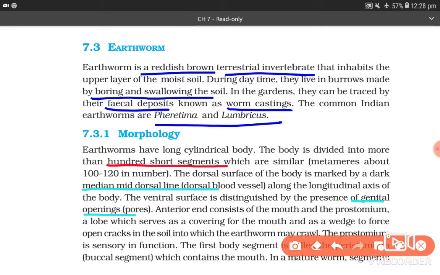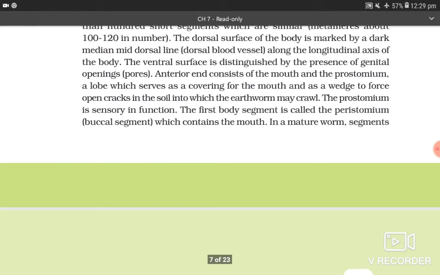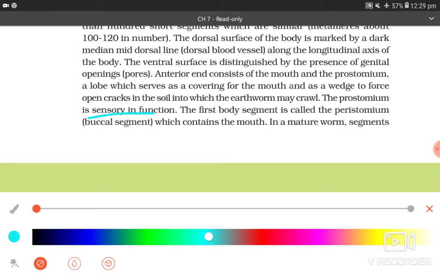The anterior end consists of the mouth and the prostomium, a lobe which serves as a covering for the mouth and as a wedge to force open cracks in the soil into which the earthworm may crawl. The prostomium is sensory in function. The first body segment is called peristomium, the buccal segment which contains the mouth.